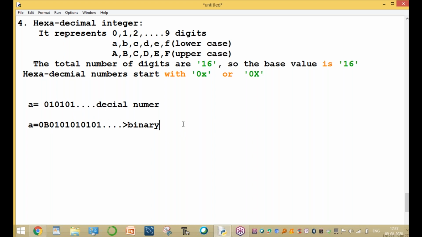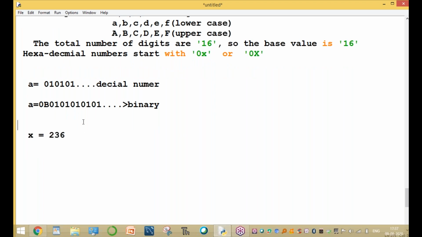For example, x equal to 235. What is the number of x? Is x decimal, binary, octal, or hexadecimal? It may be any one, is it possible? Anyone is possible, but by default this number is decimal. Why, sir? Because by default, a number without any specification is decimal.